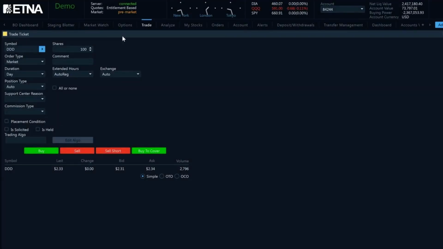ETNA platform supports algorithmic trading. Algorithms are automated trading strategies designed to execute orders in the financial market. These algorithms utilize predefined rules, mathematical models, and historical data to make trading decisions. To use an algorithm, open a new trade ticket and click within the Trading Algo field.